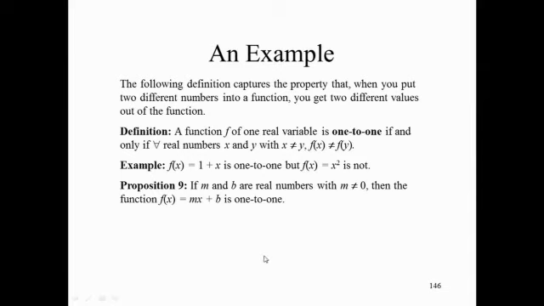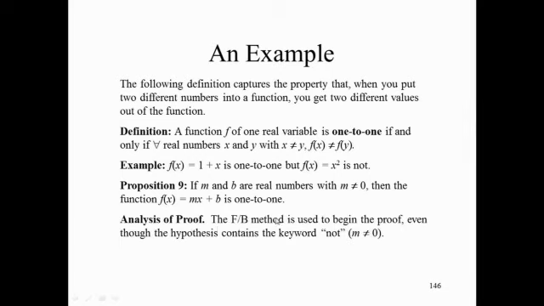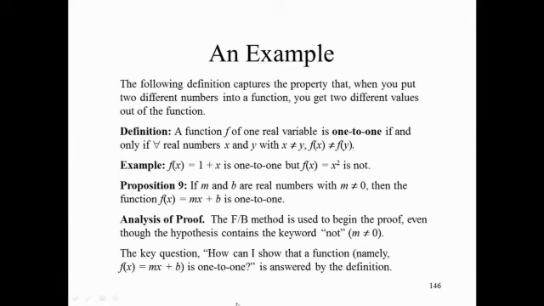What proof technique would you therefore think about using to get started? The forward-backward method. So let's use the forward-backward method and, of course, ask the key question: how can I show that a function is one-to-one? And, of course, we use the definition, as we have learned to do many times.